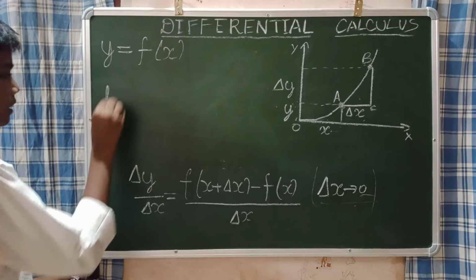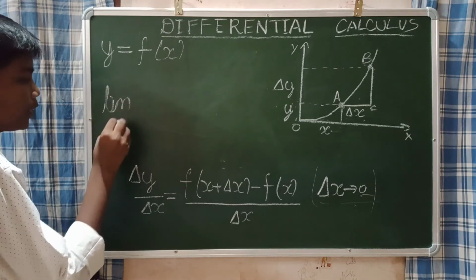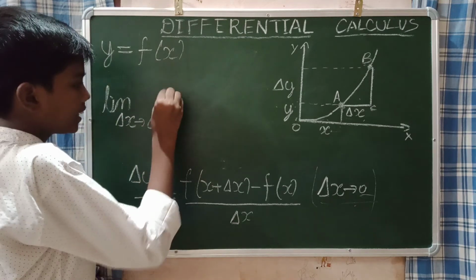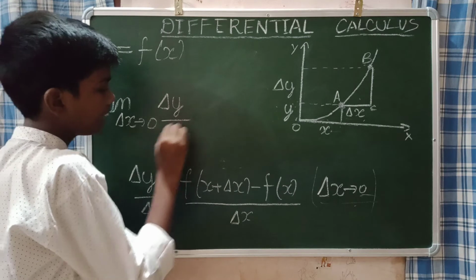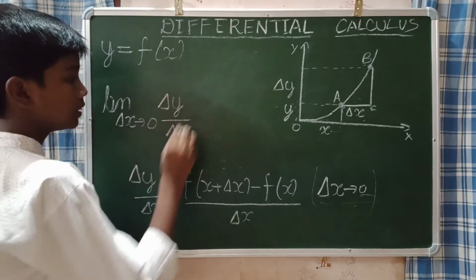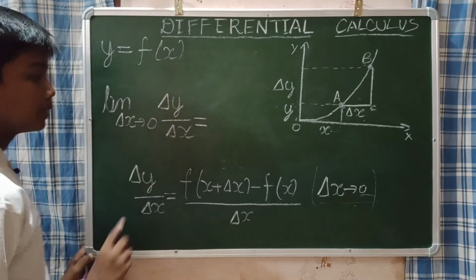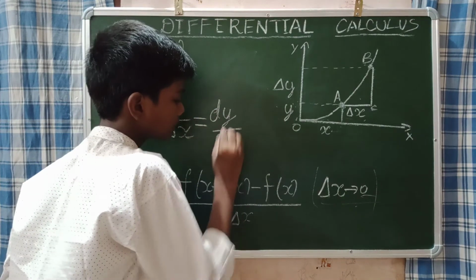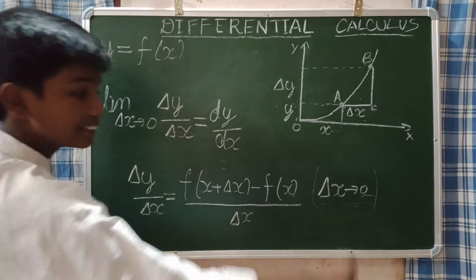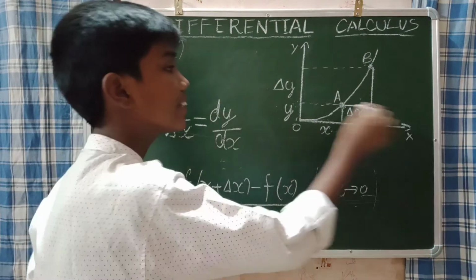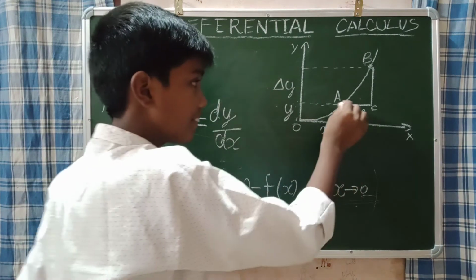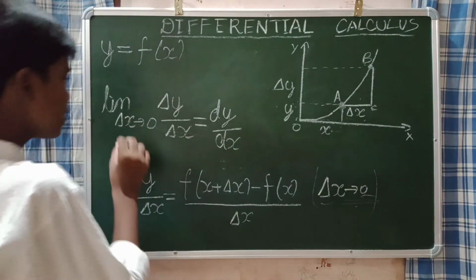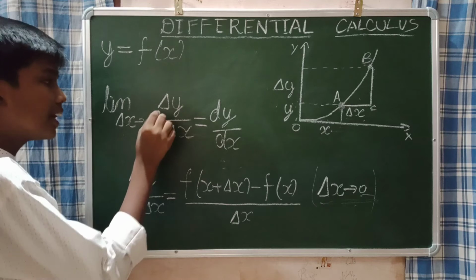That is, what we are going to do is, limit of delta x tends to 0 of delta y divided by delta x is equal to dy by dx. What I did is, this delta x should tend to 0, then only we can find the accurate value of the point A. That means the exact value of the point A. So only limit of delta x tends to 0 of delta y by delta x.